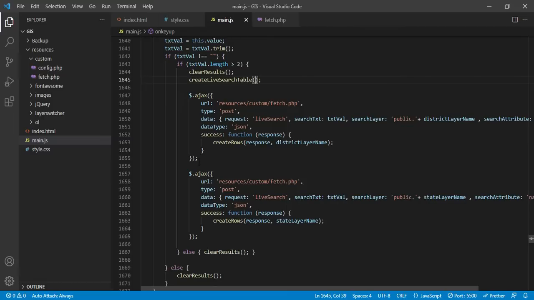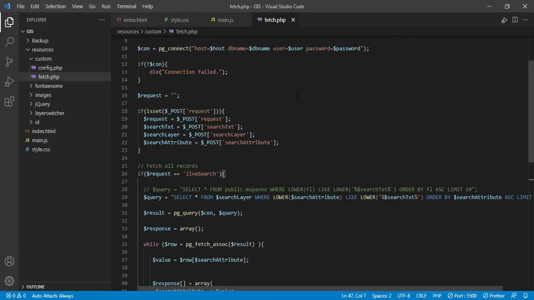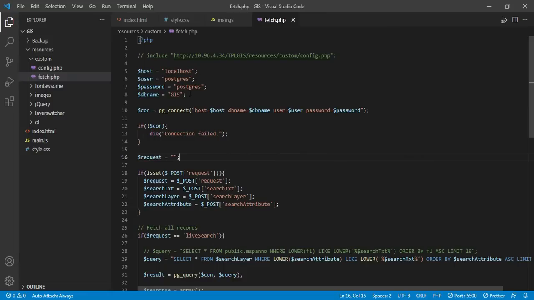and then there is an Ajax call. Here I am calling a PHP URL, that is fetch PHP. So let us understand that PHP first of all. So this is the fetch PHP. Here I am creating some variables. I am using localhost database, username and password I have kept Postgres, and this is my database name, and this is where it is connecting to the database using the input parameters.